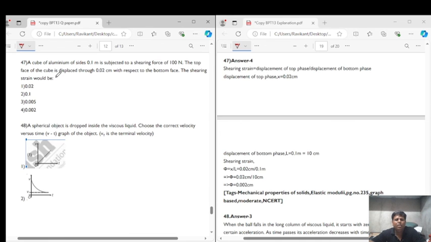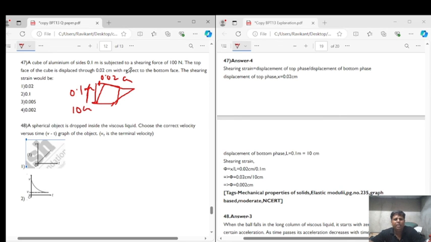The shearing strain would be... so if suppose this is the cube, and after application of the force it gets shifted like this, and this is given as 0.02, and this is given as 0.1. This is in centimeter and this is in meter. So 0.1 meter is equal to 10 centimeter.